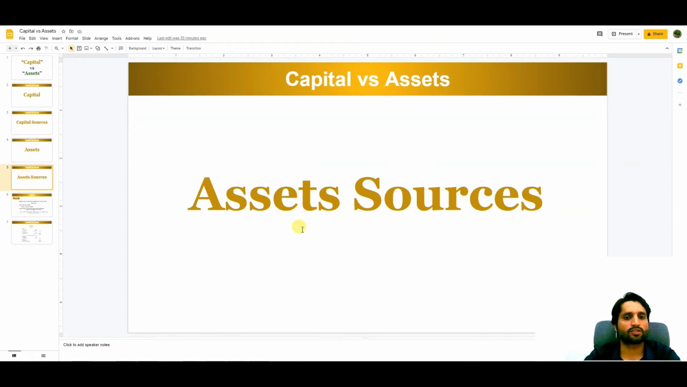What are the sources of assets? The main source of the assets is the investment by the owners, like capital. Whenever the owners are investing in the business, we are acquiring assets from those funds. So the main source is the capital or the investment in the business.